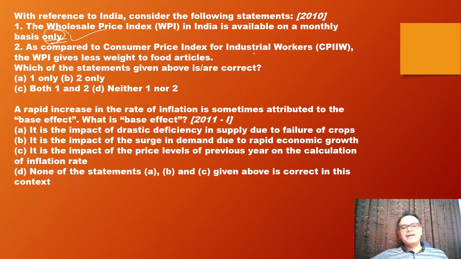Okay. Then, as compared to CPI for industrial workers, WPI gives less weightage to food articles. Yes, that is also correct. So both 1 and 2 are correct statements here. Then, a rapid increase in rate of inflation is sometimes attributed to base effect. What is base effect? So we studied, it is the impact of price levels of previous years on the calculation of inflation rate.